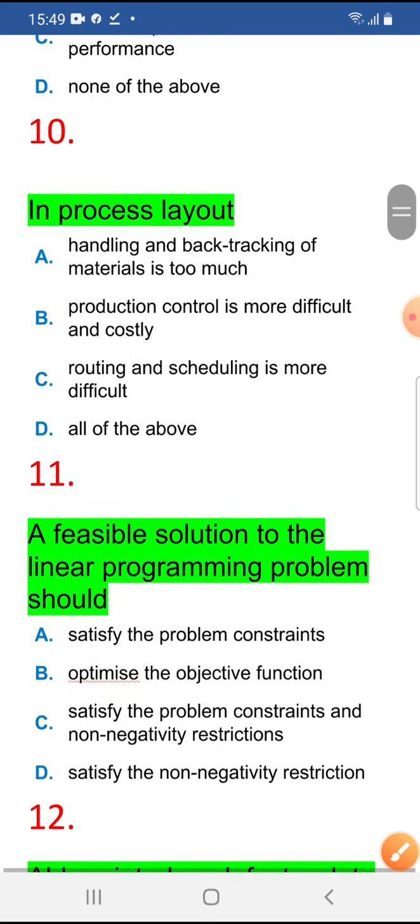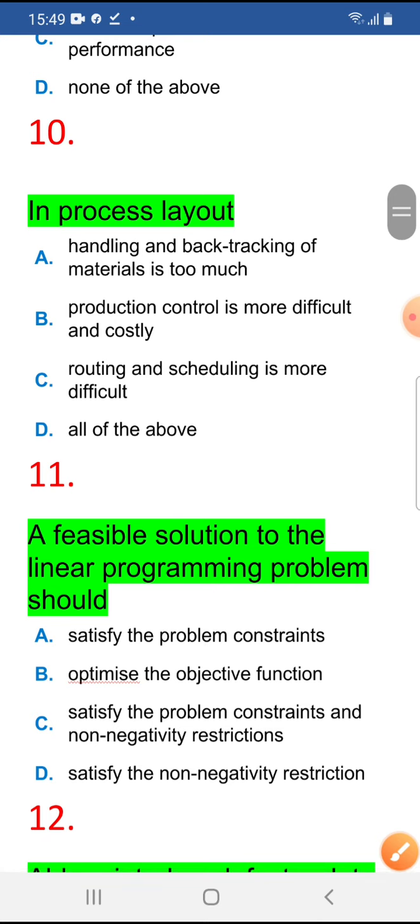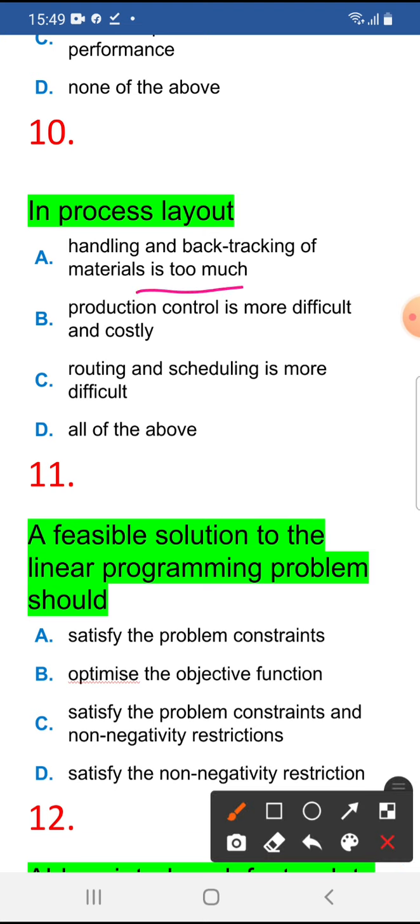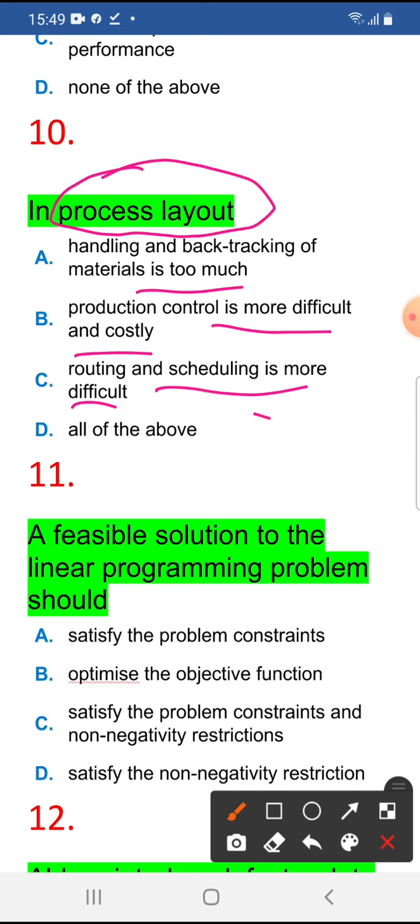Okay. In process layout, handling and backtracking of the material is too much. Production control is more difficult and costly. Routing and scheduling is more difficult. So this is the process layout. These all are correct statements in process layout.